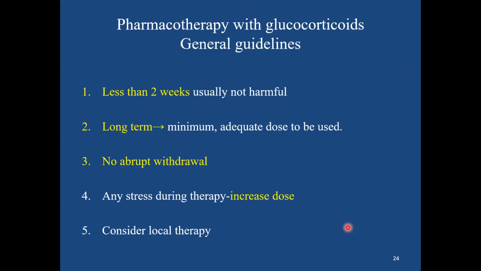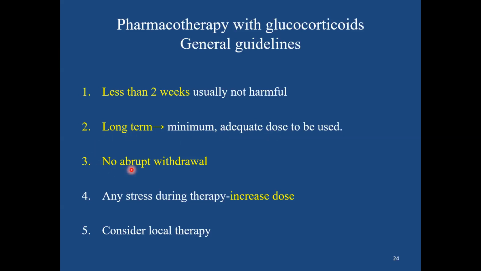Let us see some general guidance when you start treating with glucocorticoids. Generally, this has to be given only for less than 2 weeks, because long-term administration causes a lot of metabolic changes, and the chances of HPA suppression have to be taken into consideration whenever these drugs are given for more than 2 weeks. Or if long-term administration is required, the dose has to be minimum and adequate.